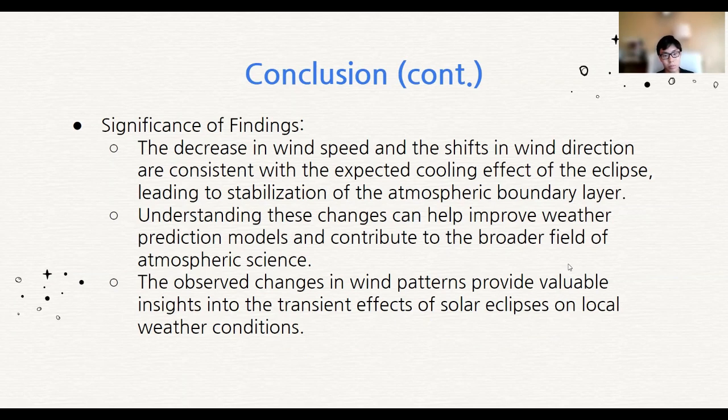Understanding these changes can help improve weather prediction models and contribute to the broader field of atmospheric science. The observed changes in wind patterns provide valuable insights into how transient events like solar eclipses influence local weather conditions, enhancing our predictive capabilities and knowledge of atmospheric dynamics during such rare events.